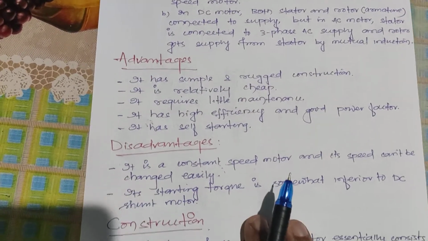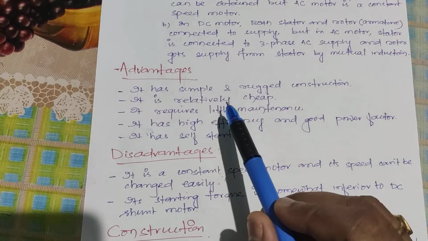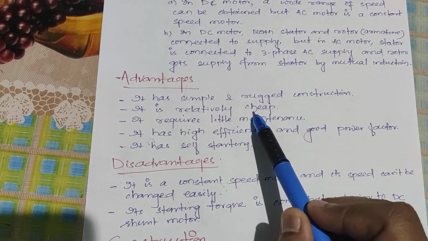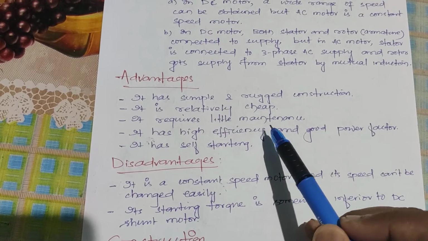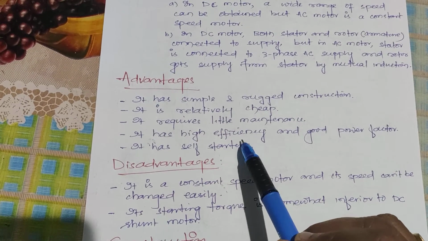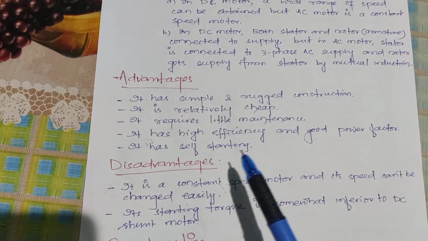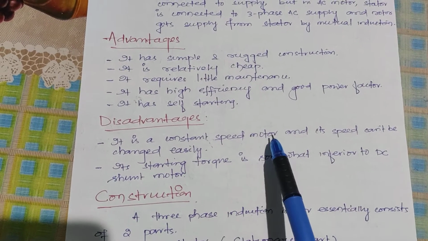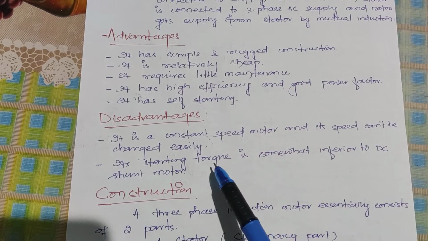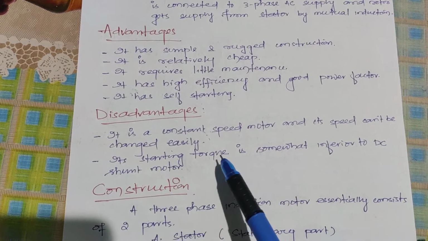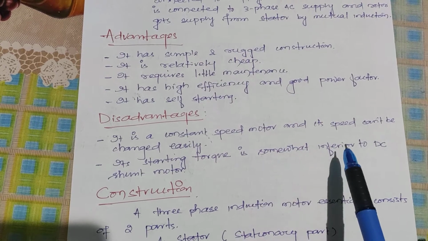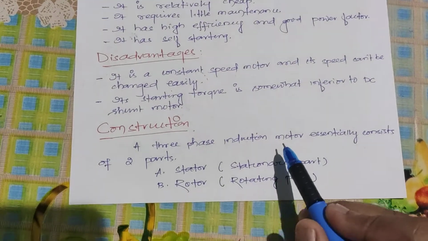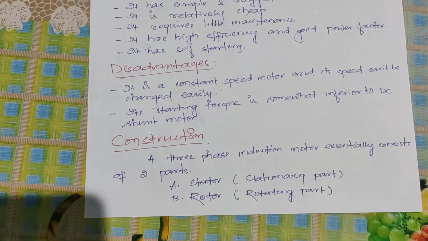There are some advantages of this three-phase induction motor. It has simple and rugged construction. It is relatively cheap. It requires little maintenance, has high efficiency and good power factor, and is self-starting. Disadvantage: it's a constant speed motor, we cannot change its speed as per our requirement, and its starting torque is somewhat inferior to a DC shunt motor. Construction: it has two parts, stator and rotor.